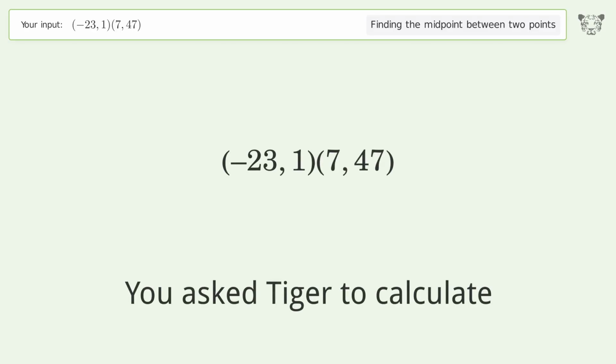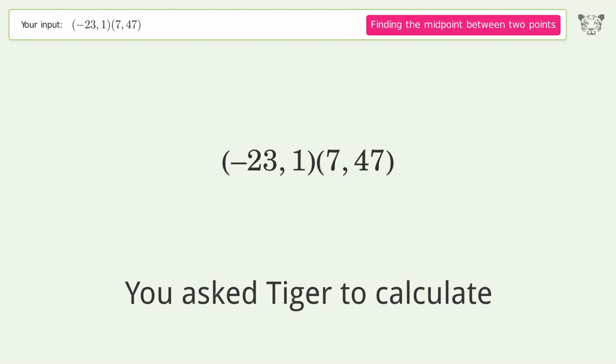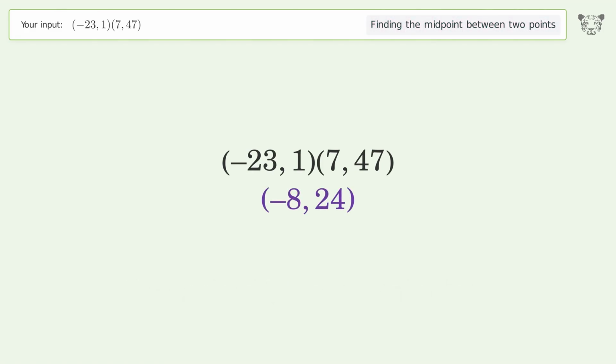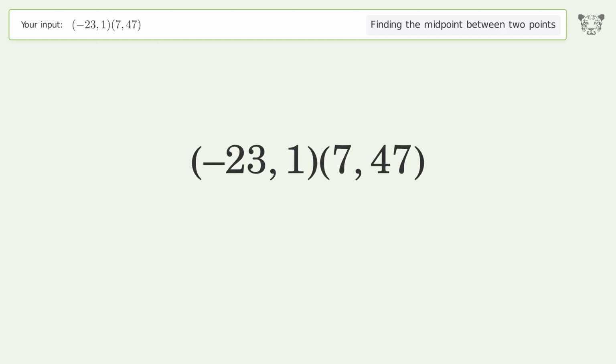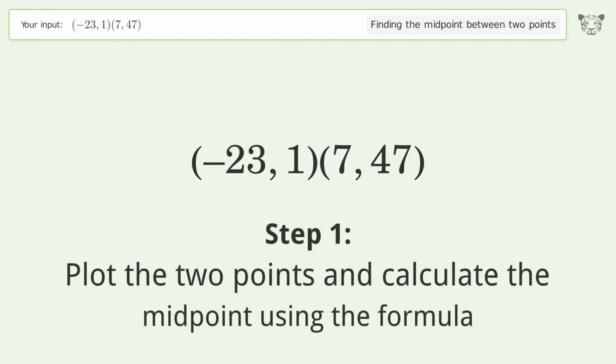You ask Tiger to calculate. This deals with finding the midpoint between 2 points. The midpoint between the 2 points is -8, 24. Let's solve it step by step. Plot the 2 points and calculate the midpoint using the formula.